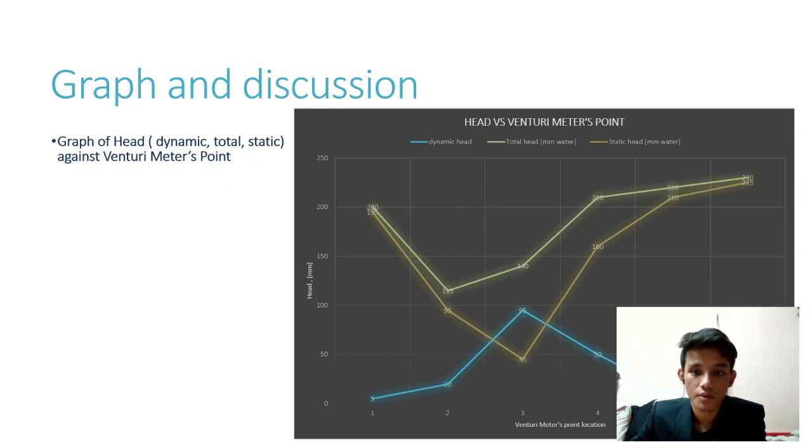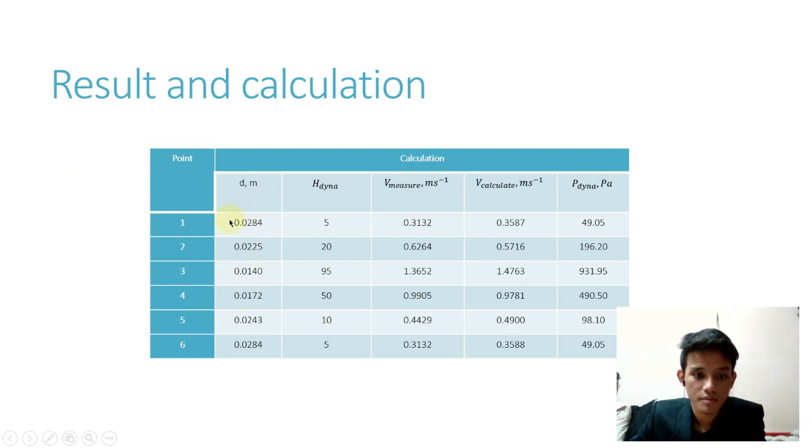So this is the graph for head versus Venturi meter points, where all three heads are included: the dynamic head, the total head, and the static head. Based on the static head pattern, right here, the first three points decrease as proven by theory, where the pressure decreases as the cross-sectional area decreases. Based on the data here, the internal diameter of the first three points is decreasing.